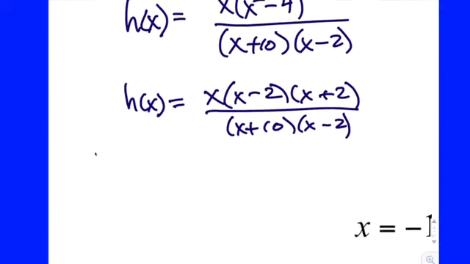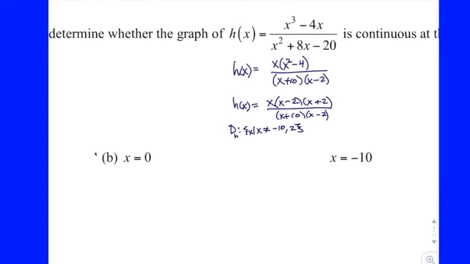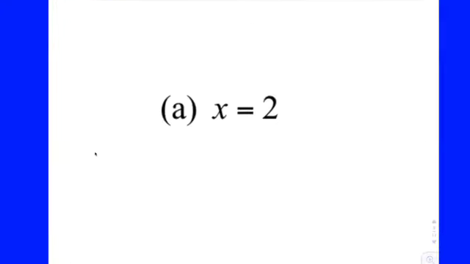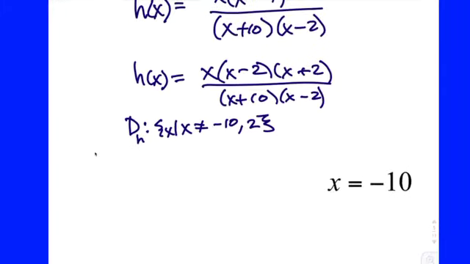All right, let's do ourselves a favor and do what we've been doing. The domain of h is going to be the set of all x such that x is not equal to what values? Negative 10 and positive 2. Good. So those are both discontinuities for sure, which is why you're asked to determine if they're continuous at negative 10 and 2. Okay? Let's see what types they are.